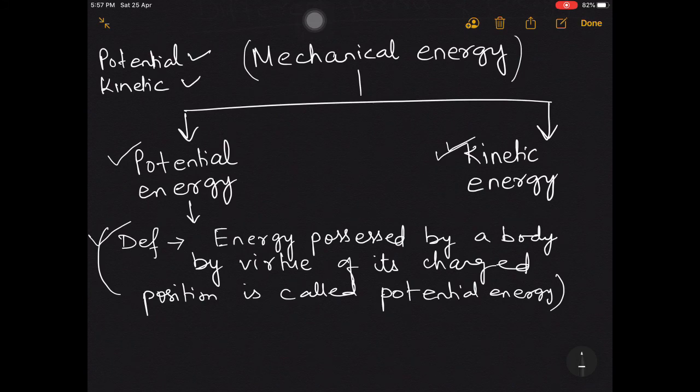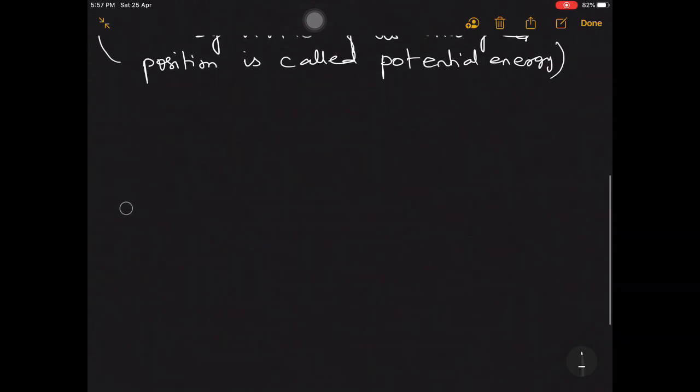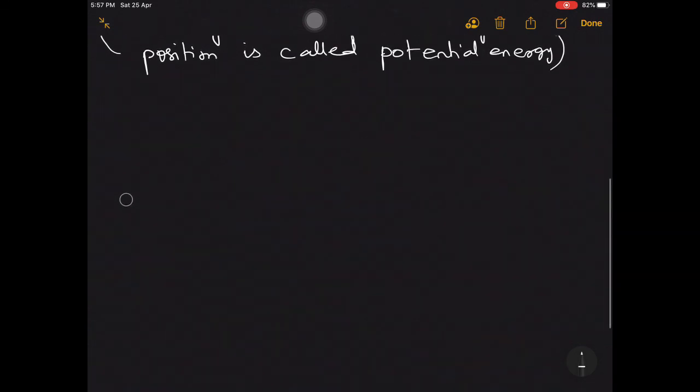I will define kinetic energy a little later also. Now let us discuss potential energy in detail. So once again, what is the definition? Energy possessed by a body by virtue of its changed position is called potential energy. Now, potential energy can be of two forms. One is gravitational potential energy and another one is elastic potential energy. So first let me discuss elastic potential energy.